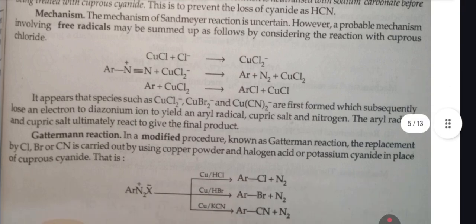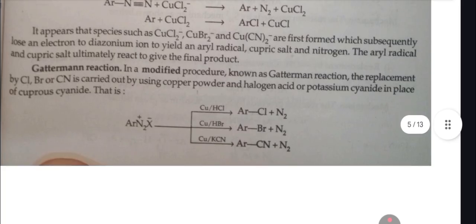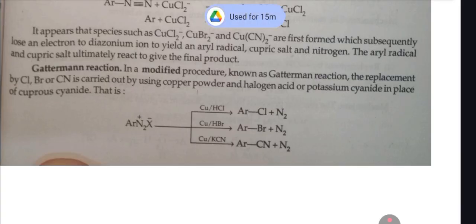Mechanism. The mechanism of Sandmeyer reaction is uncertain. However, a probable mechanism involving free radicals may be summed up as follows by considering the reaction with cuprous chloride. It appears that species such as CuCl2⁻, CuBr2⁻, and Cu(CN)2⁻ are first formed, which subsequently lose an electron to the diazonium ion to yield an aryl radical, cuprous salt, and nitrogen. The aryl radical and cuprous salt ultimately react to give the final product.